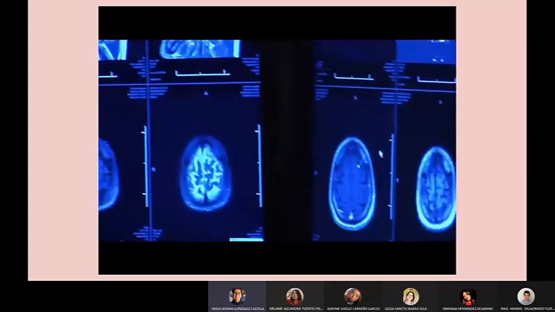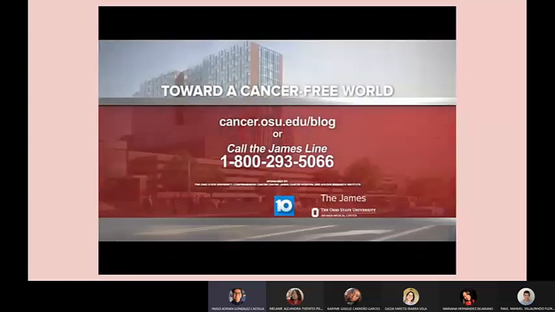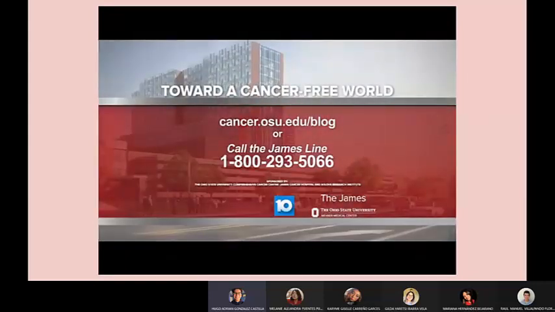Is treatment the same for every brain cancer patient? It's important to remember that there is no routine cancer. Every patient with brain cancer has different symptoms. The cancer is in different parts of their brain. They're different ages. They have different backgrounds, and we really try to tailor the treatment to the patient. Learn more at cancer.osu.edu/blog.